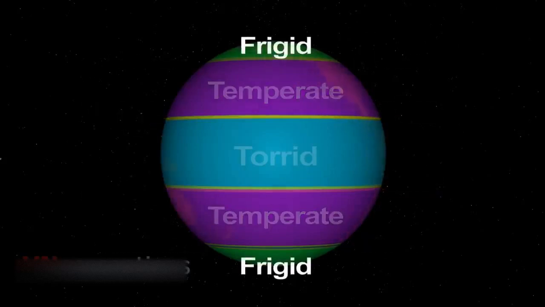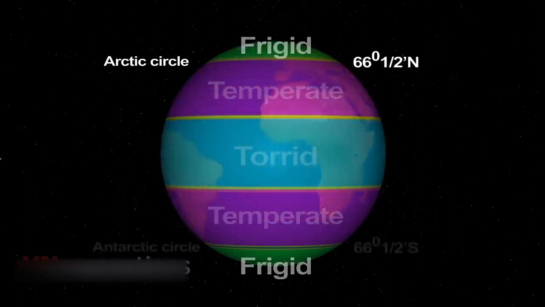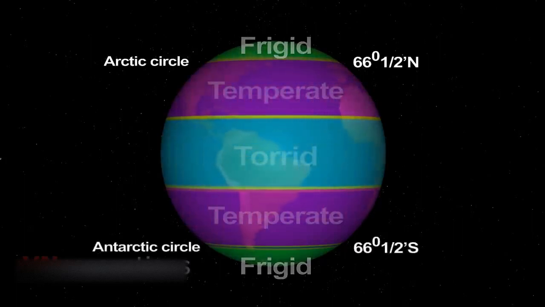Next one is the frigid zone. The frigid zone in the northern hemisphere lies beyond the Arctic Circle, and in the southern hemisphere it lies beyond the Antarctic Circle. The rays of the sun in these regions are slanting, so it is very cold throughout the year.